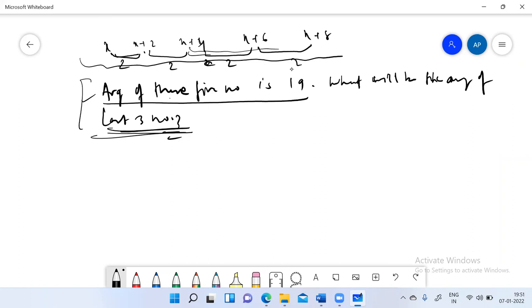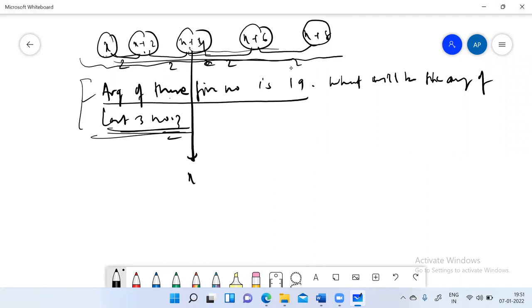And that's why this series that has been written here, x plus 2, x plus 4, x plus 6, and x plus 8, is in AP. Then what will be the average of this series? You will say the mid value, x plus 4, is 19.